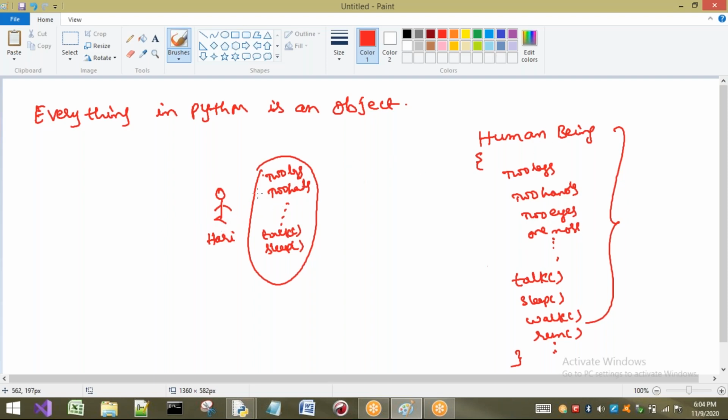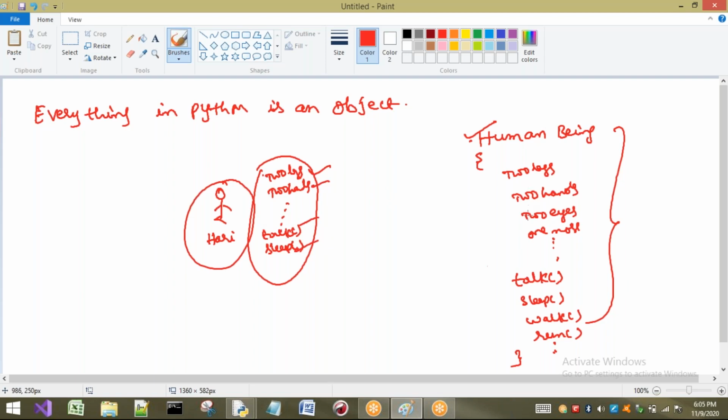Otherwise, how would this Hari be created? By using this human being class. So Hari is created with the help of the human being class. This is a class and this is an object. Hari exists physically, but the class does not exist physically. Whenever we create a class, internally memory will not be created for the variables. Whenever we create an object, space will be created for that object. By using these objects, I can access the data or methods.